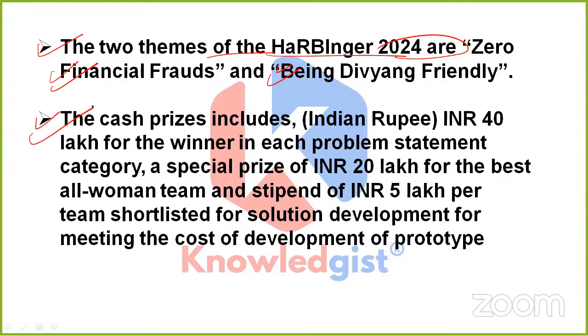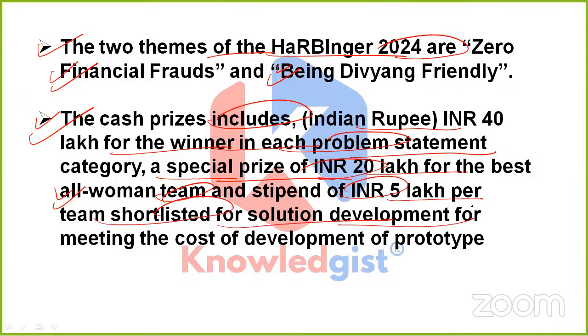If we talk about the cash prizes particularly, these include INR 40 lakh for the winner in each problem statement category and a special prize of INR 20 lakh for the best all-women team and a stipend of INR 5 lakh per team shortlisted for solution development, for meeting the cost of development of the prototypes which they were basically working upon so as to take part.